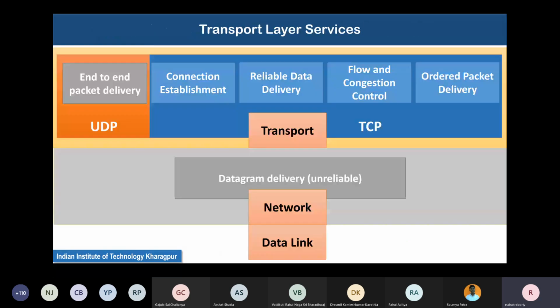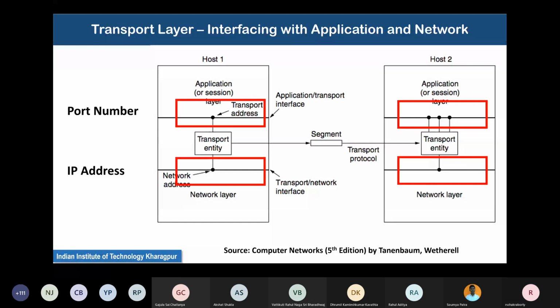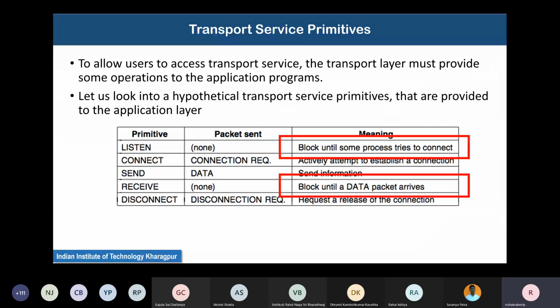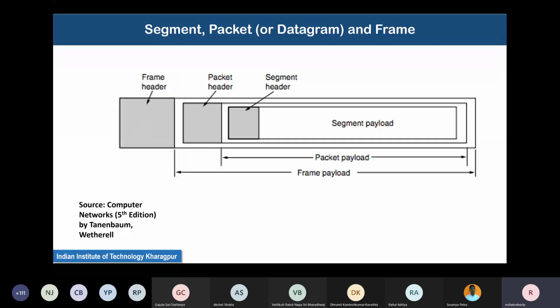The physical interpretation is that the segments actually get transferred to datagrams and to frames and then to physical packets, and then it goes down the network stack, and then again goes up when it reaches the receiver. So these segments are encapsulated. This also we have studied. Successive headers are attached to the existing payload.